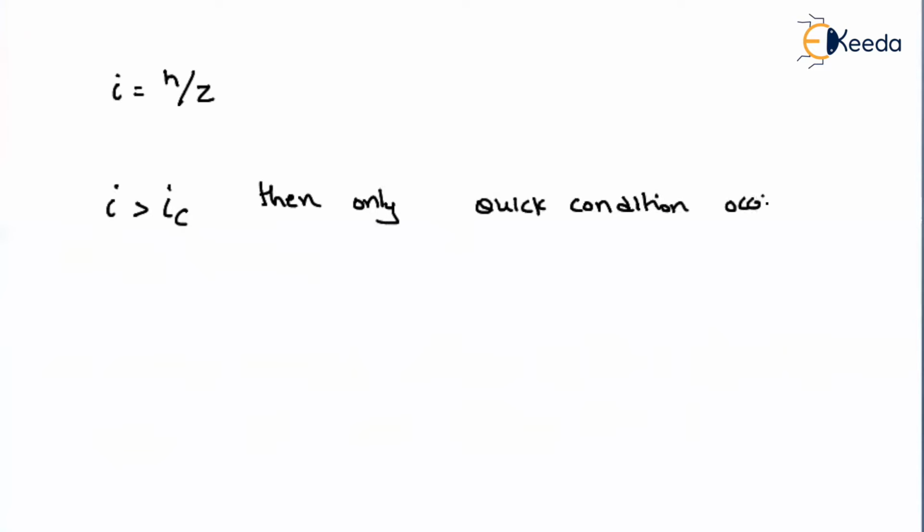What is the actual hydraulic gradient? The actual hydraulic gradient is nothing but I equals H divided by Z. If your hydraulic gradient becomes greater than the critical hydraulic gradient, then only the quick condition occurs. That means we have to make sure that your actual hydraulic gradient should be less than the critical hydraulic gradient. Once the actual hydraulic gradient crosses the critical value, then obviously the quicksand condition will start occurring.